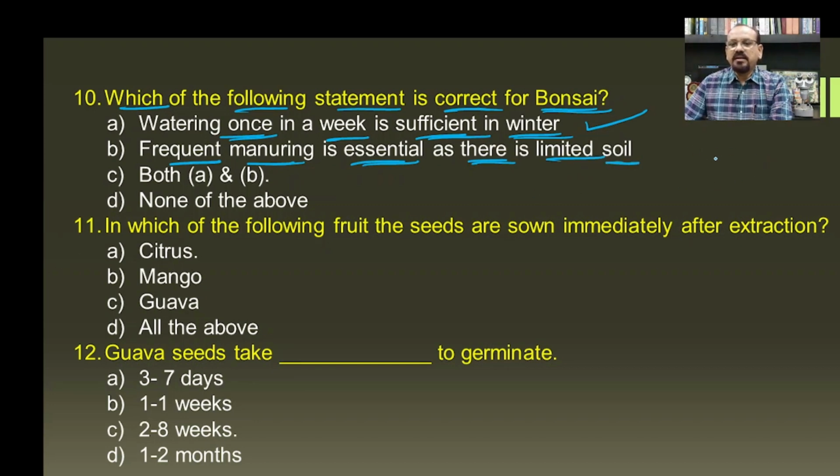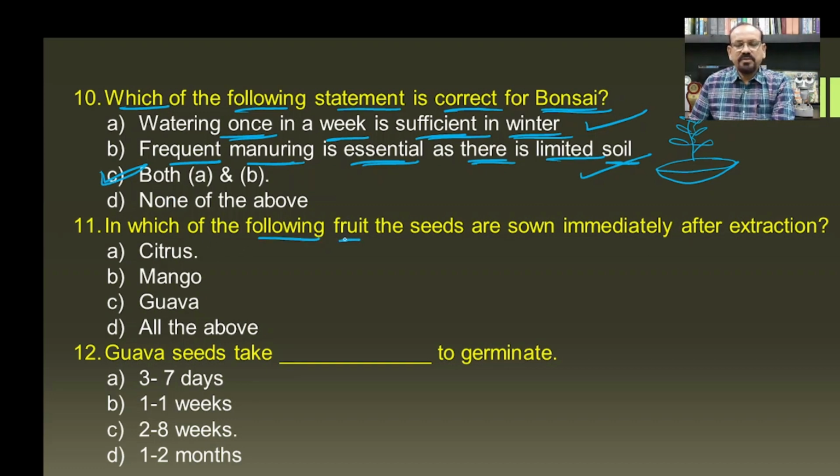You know very well that the pots used in bonsai are not deep, and hence there is a very small amount of soil. As there is less soil, there is a necessity to provide frequent manures or fertilizers, and hence the second statement is also correct, and hence both A and B will be the answer for this question.